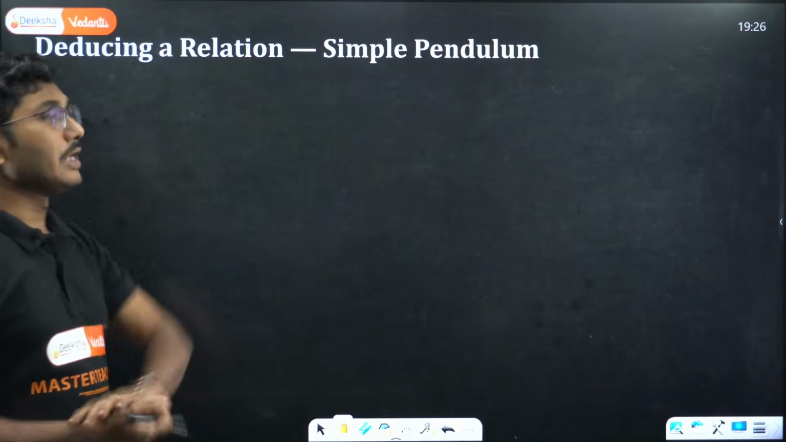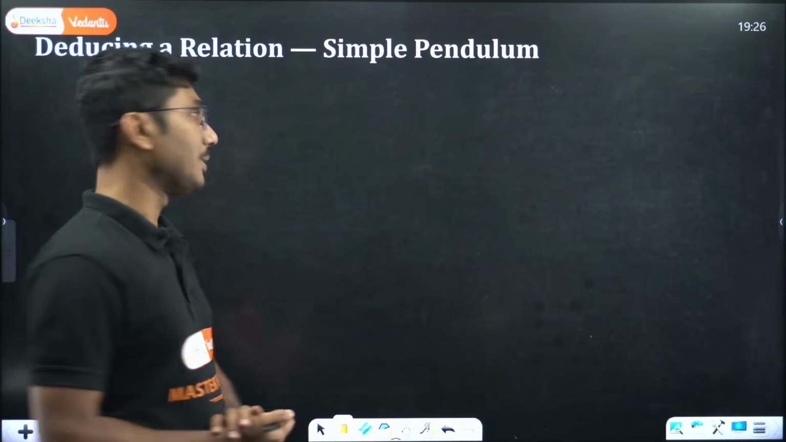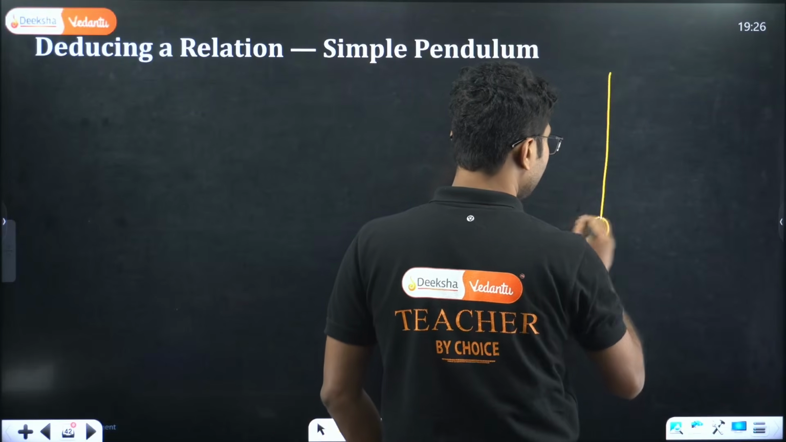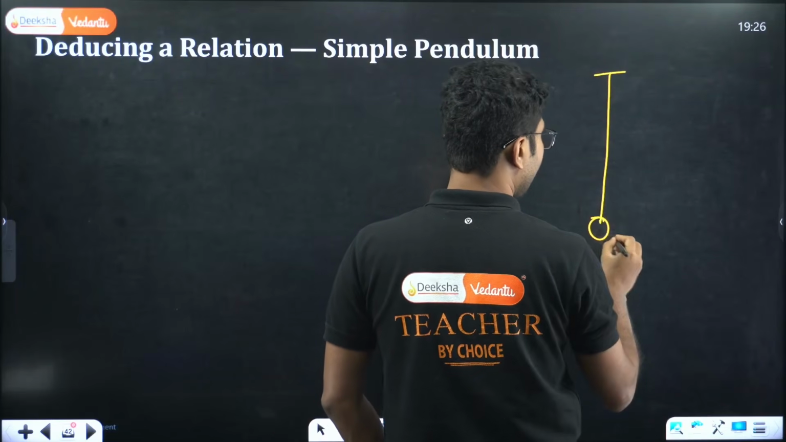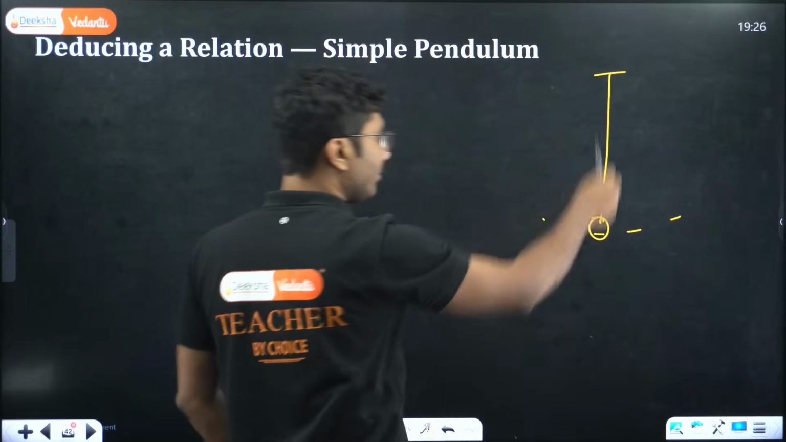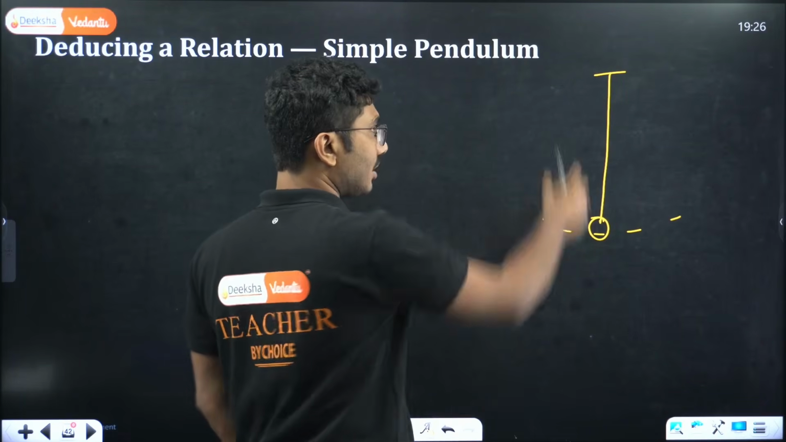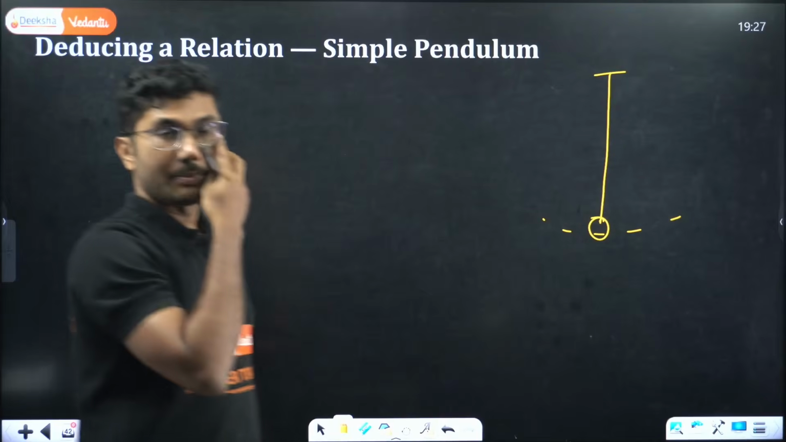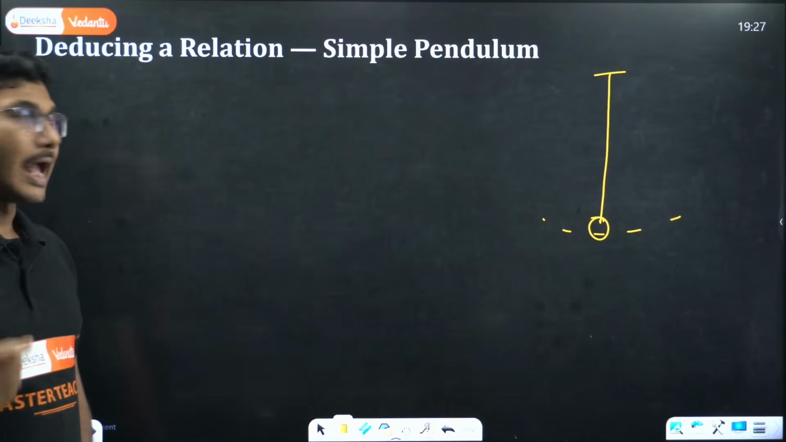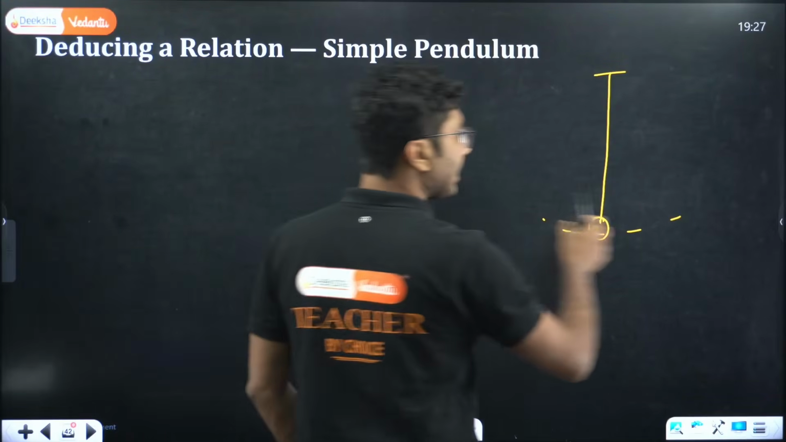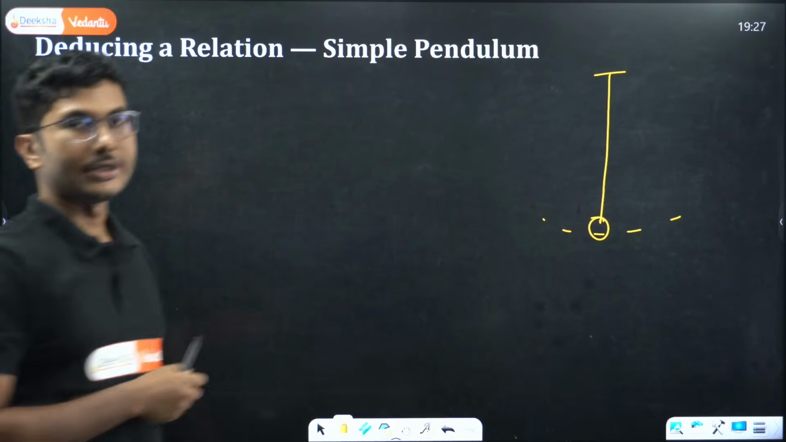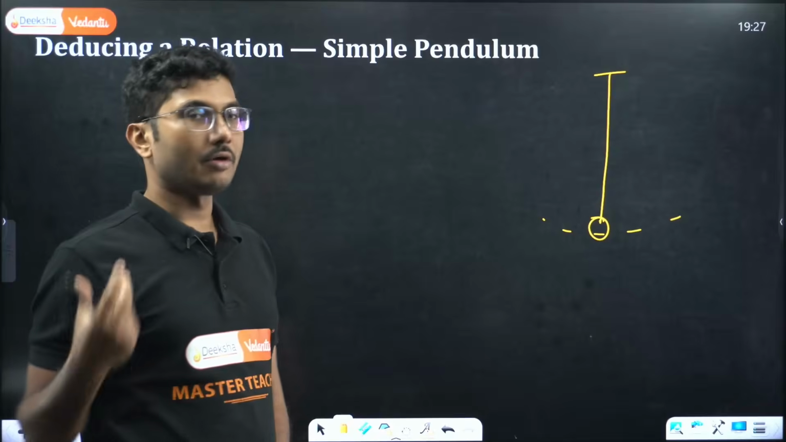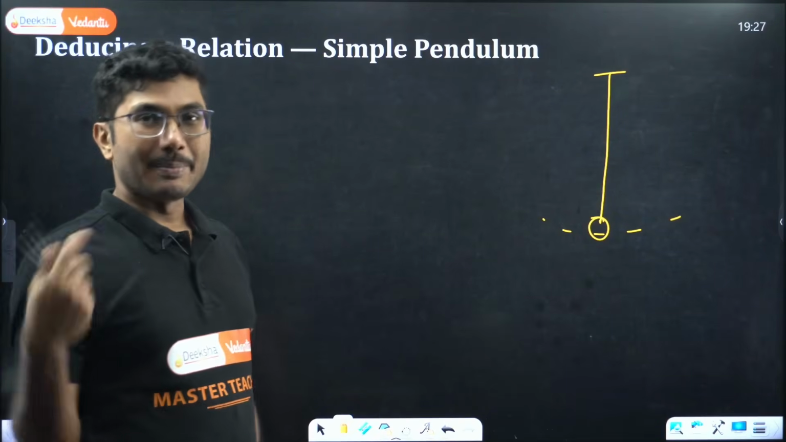So, deducing the relationship of a simple pendulum. The time period of a simple pendulum. A simple pendulum is something where, if you hang something with a string and release it, it oscillates. This is called simple pendulum motion. The time period means the time required to complete one complete oscillation. The time required to complete one complete oscillation is called the time period of the simple pendulum, and it is dependent on two things.